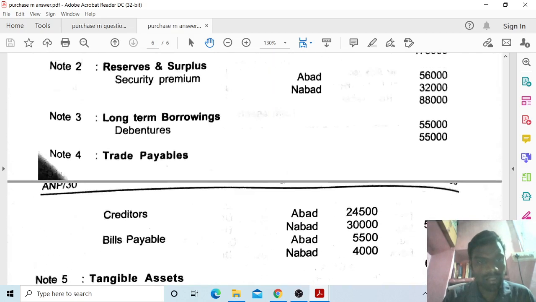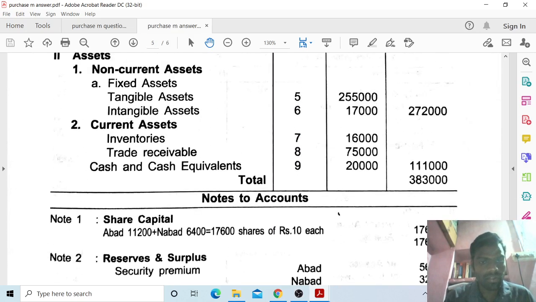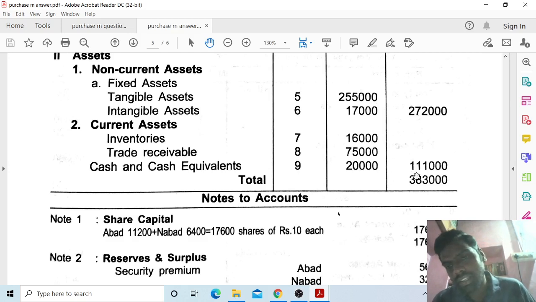Now you have to take cash and cash equivalents of both companies, 10,000 and 10,000. So the total is 1,11,000. So I have to take 3,83,000 on both sides. Total assets 3,83,000. So this is the amalgamation of companies in the nature of purchase.